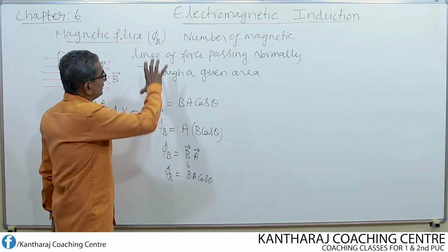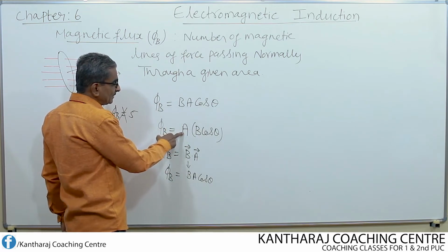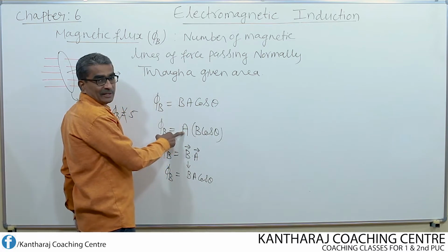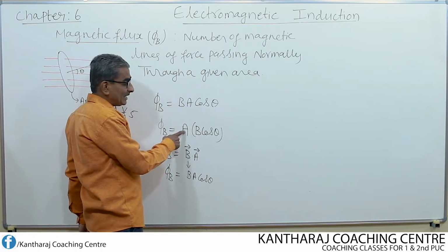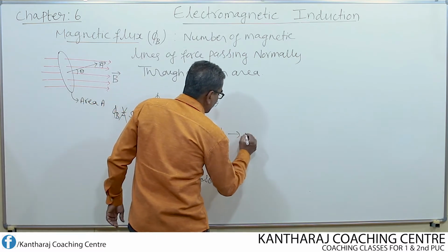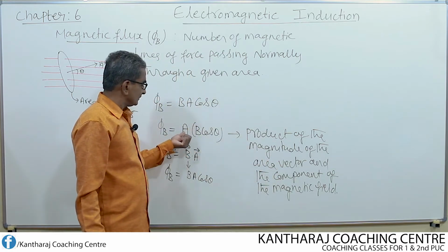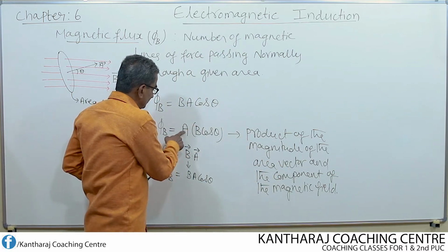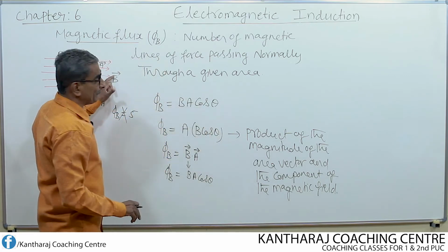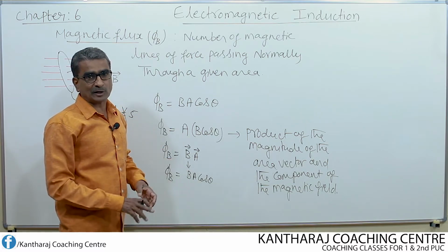So remember, this is one definition. Mathematically, it is also defined as the product of the magnitude of the area vector and the component of the magnetic field, after resolving the magnetic field into two mutually perpendicular, rectangular components.